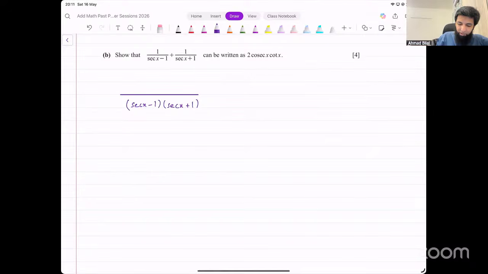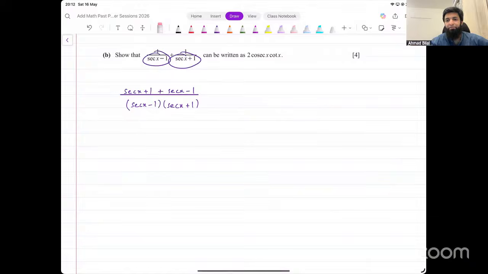In the numerator, we have secant x plus 1 plus secant x minus 1. Now, secant x minus 1 into secant x plus 1, that's a minus b into a plus b, right? We could write it as a squared minus b squared. So I'll directly write it as secant squared x minus 1 in the denominator.